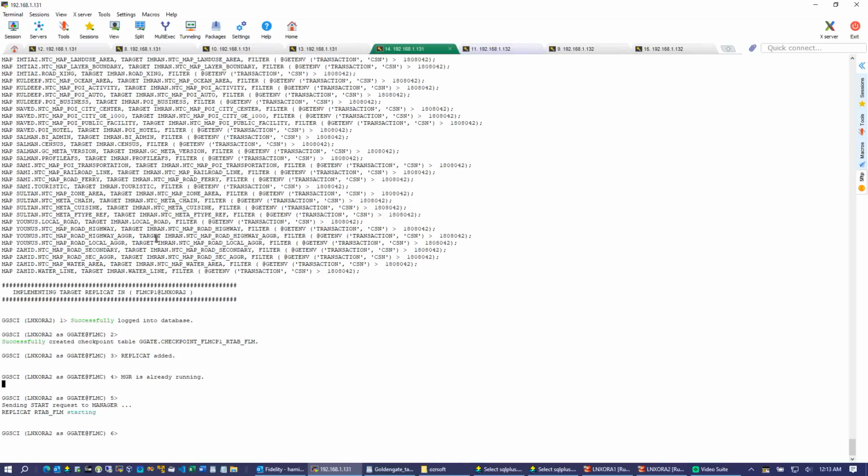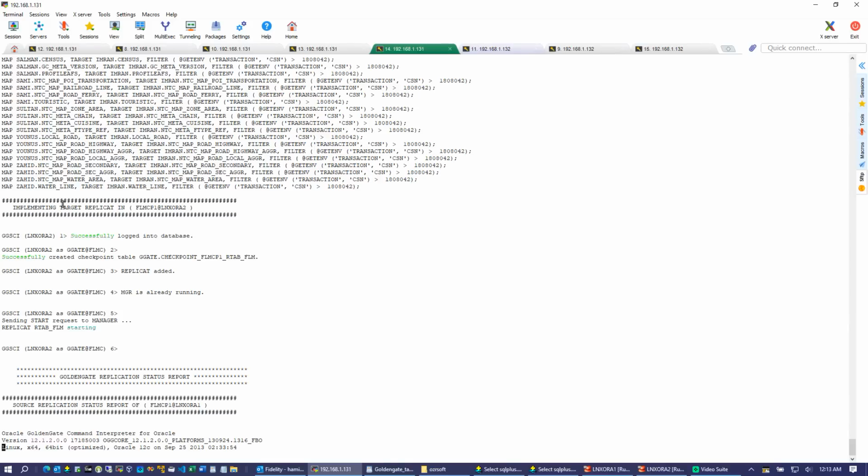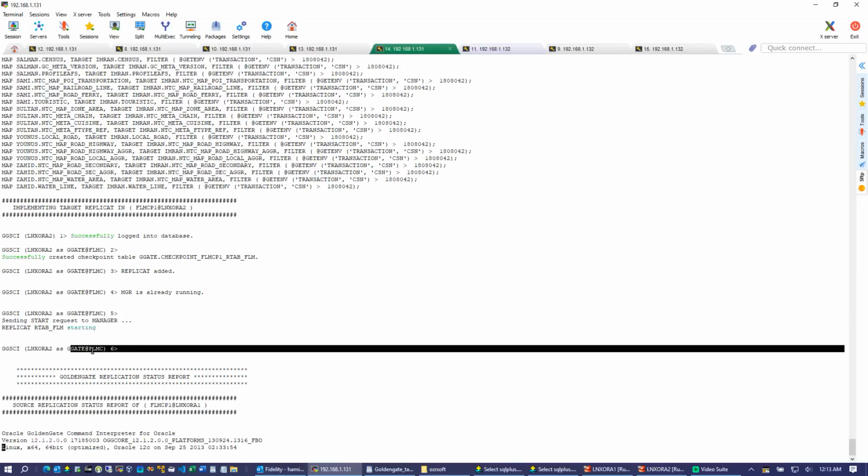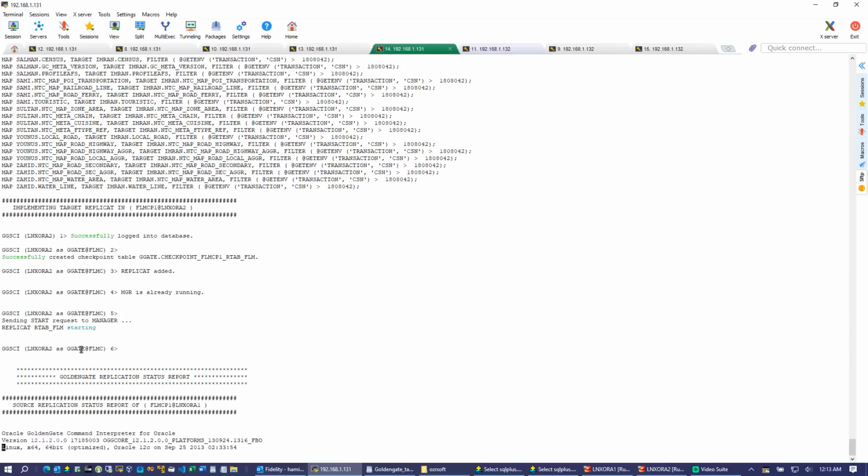And here we are implementing the replicate information. So we are creating the checkpoint table, and then adding the replicate, starting the manager, and starting the replicate. And this is the last step of the GoldenGate setup.